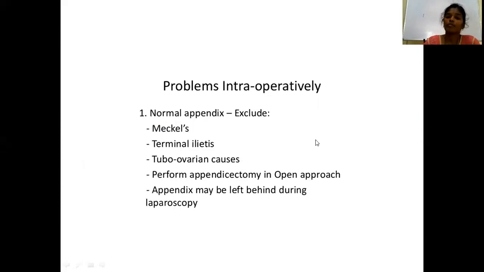Now, sometimes you will find these problems intraoperatively. Okay, you had planned for surgery, and during the surgery you find a normal appendix. The thing you have to do is exclude other differential diagnoses for appendicitis. That is, you have to look for Meckel's diverticulitis, terminal ileitis, and tubo-ovarian causes. You have to find whether these are present or not.